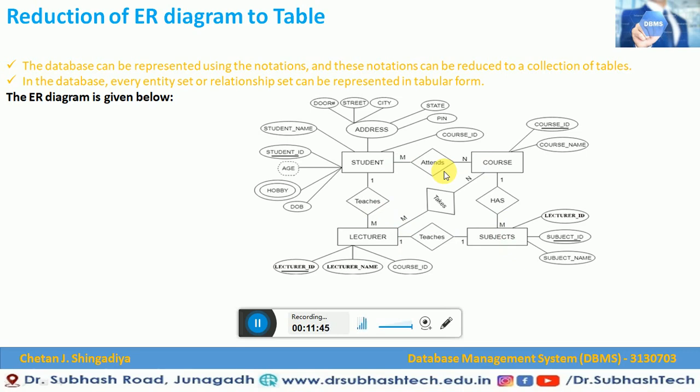So till now what we understand is how an ER diagram can be created with the help of a GUI. That means using ER symbols or ER notation, this is how we can create an ER diagram where we are using the entities, attributes, and some of the properties of relationship. We will see the cardinality. We have represented the relationship between more than one entity. So after understanding this, we would like to see the steps to convert an ER diagram to tables. That means we are reducing the ER diagram into tables. So now let us start with that process.